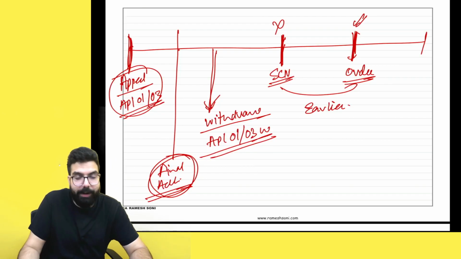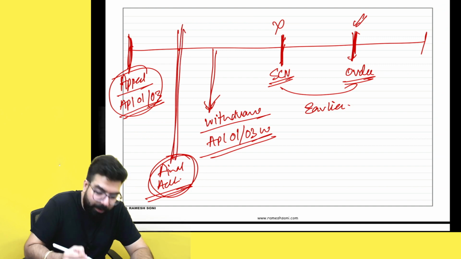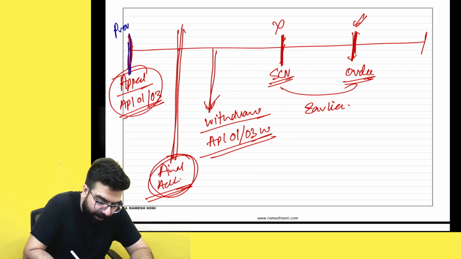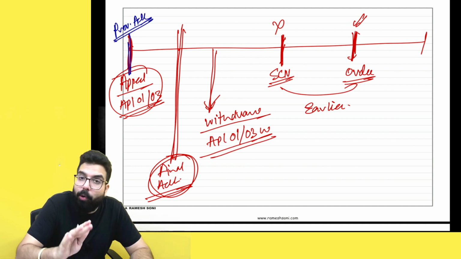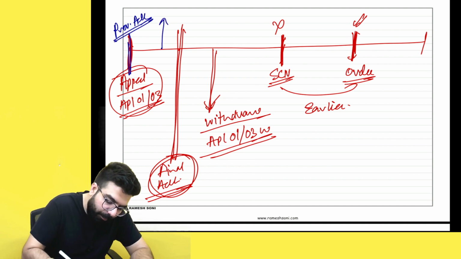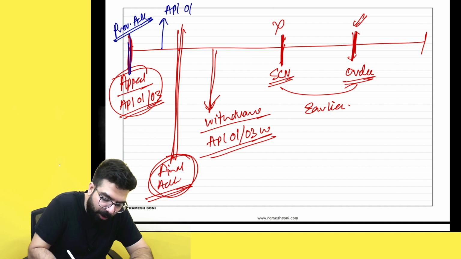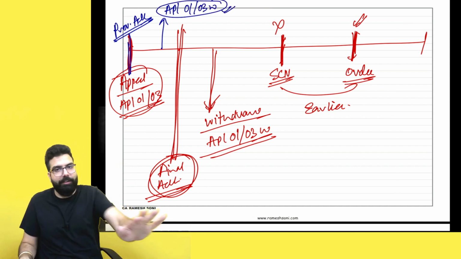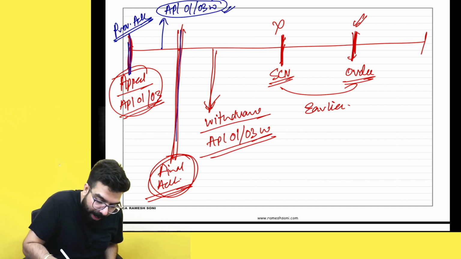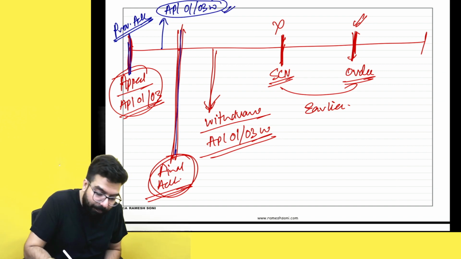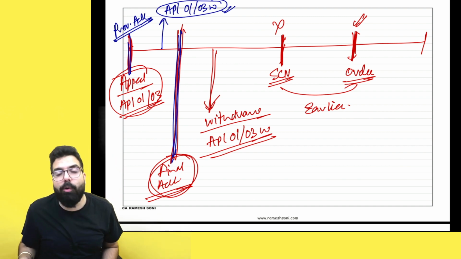It means, if I filed one appeal and a provisional acknowledgement is given, but I have not yet uploaded the order copy, can I withdraw? Yes, you just have to file the APL 01 or 03W withdrawal form and your application will be withdrawn. No tension. But sir, supposing I uploaded the order copy and now the final acknowledgement has come. Now I want to withdraw.